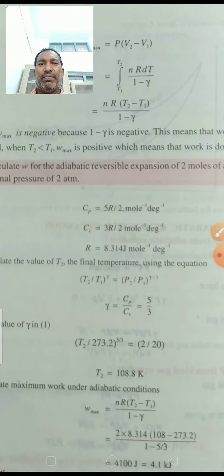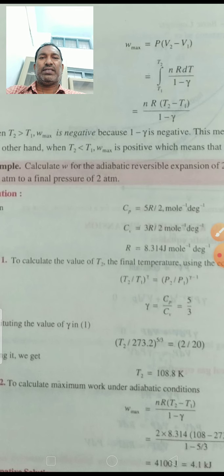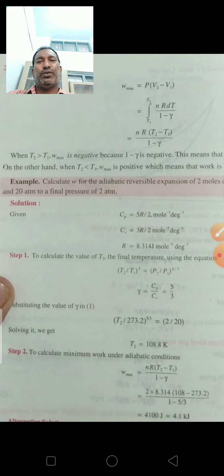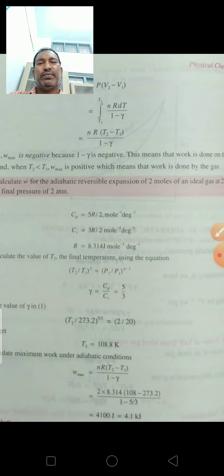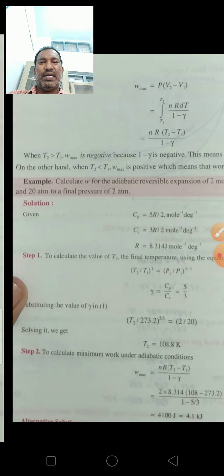See here, W maximum is equal to the integral of P dV, so V2 minus V1 in the adiabatic process. From here, integrating T1 to T2 of nR dT by 1 minus gamma, nR constant, and dT means T2 minus T1 over 1 minus gamma. So where T2 is greater than T1, W maximum is negative because 1 minus gamma is negative. This means that work is done on the gas.